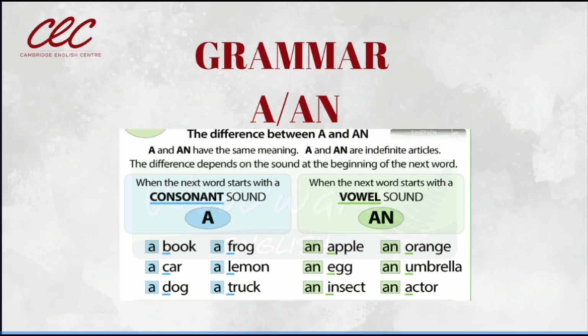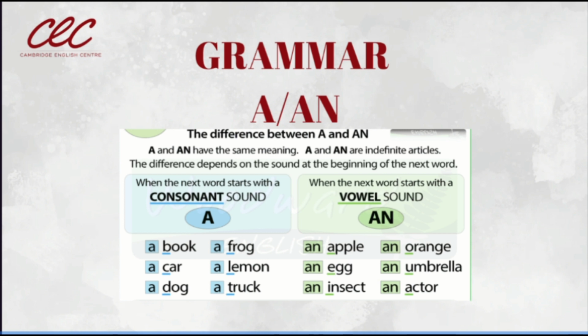Now, when the next word starts with a consonant sound, we use a. Cuando la siguiente palabra, que va a ser un noun, un sustantivo, comienza con un sonido consonante, utilizamos simplemente a. A book, a car, a dog, a frog, a lemon, a truck.